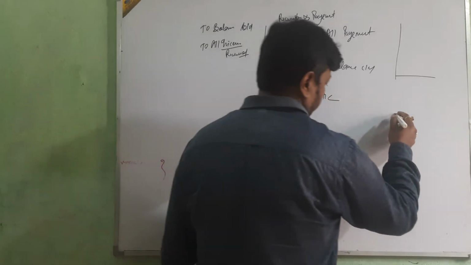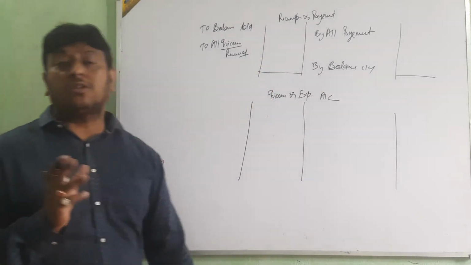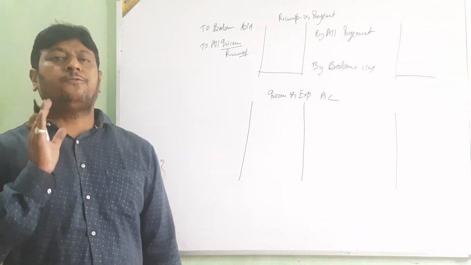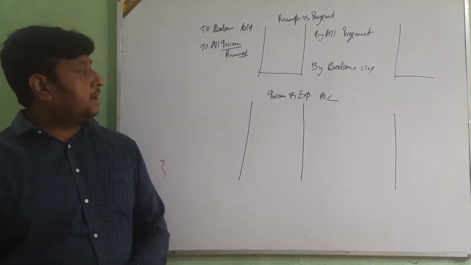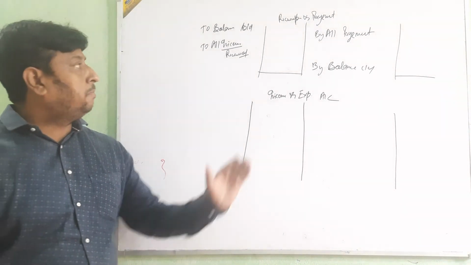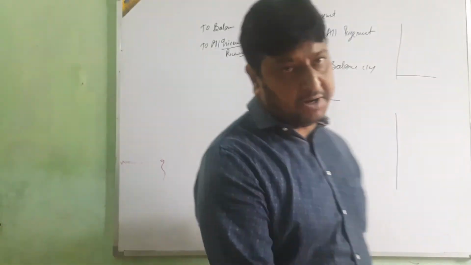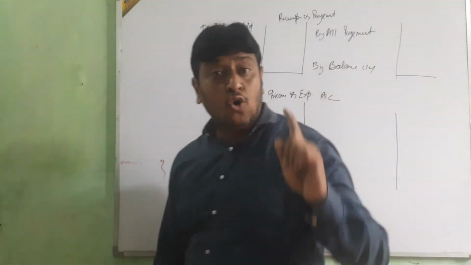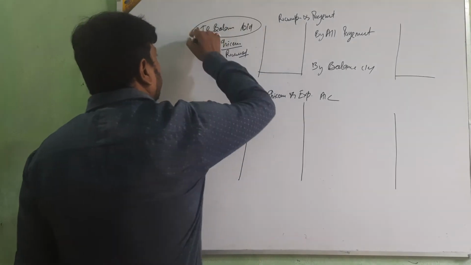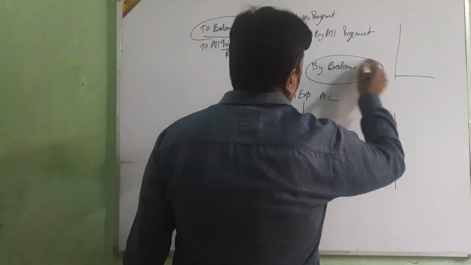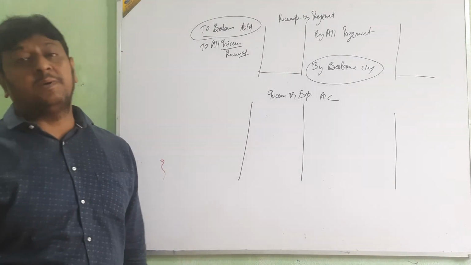just see, mainly four things we are keeping in mind when we are going to make the income and expenditure account by the receipts and payment account. First, don't take any type of balance. This balance we will not take in the income and expenditure account.